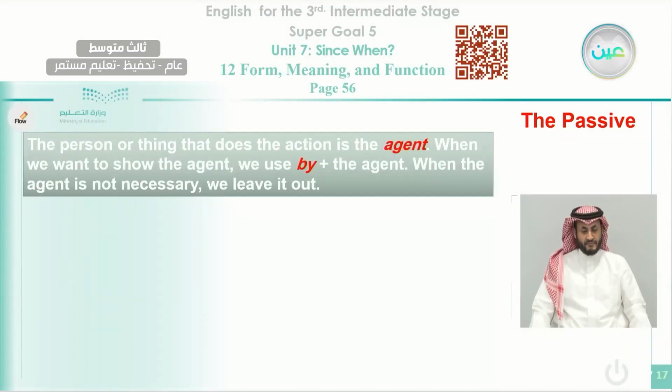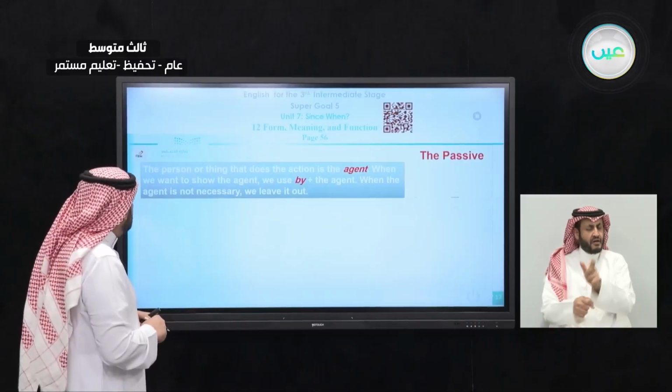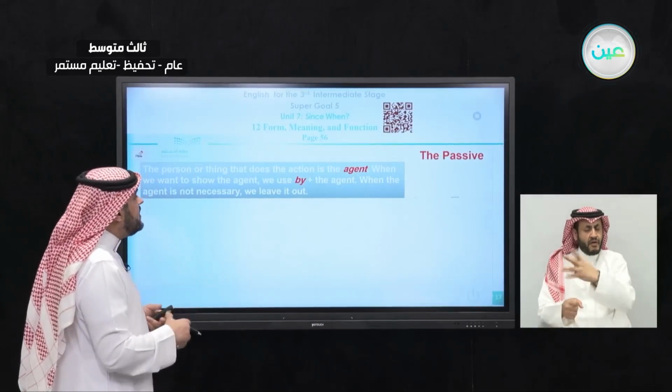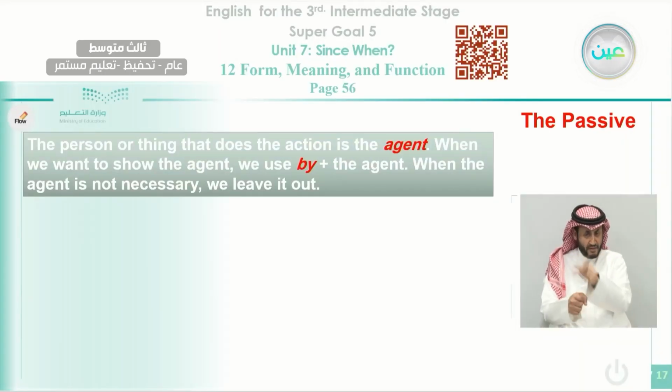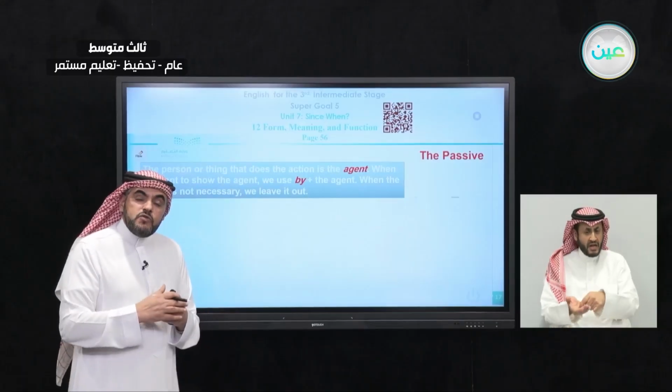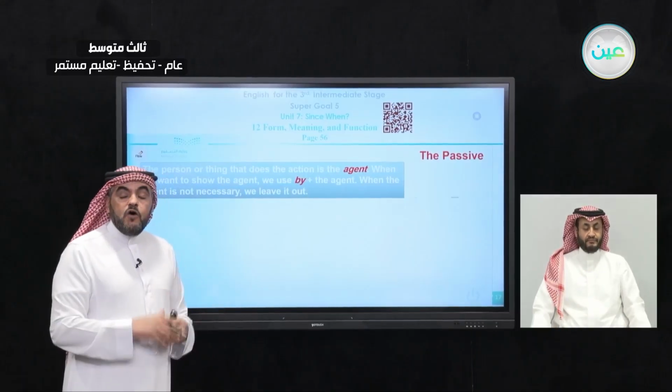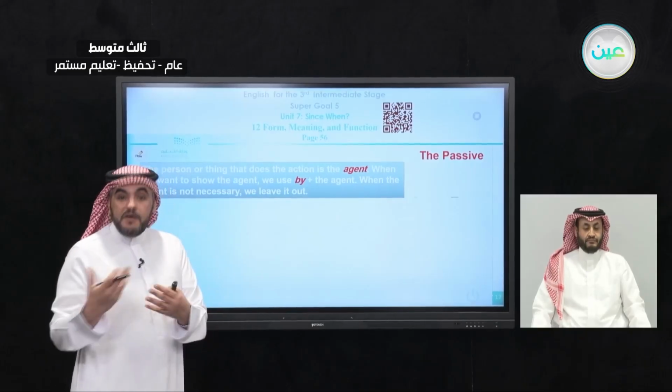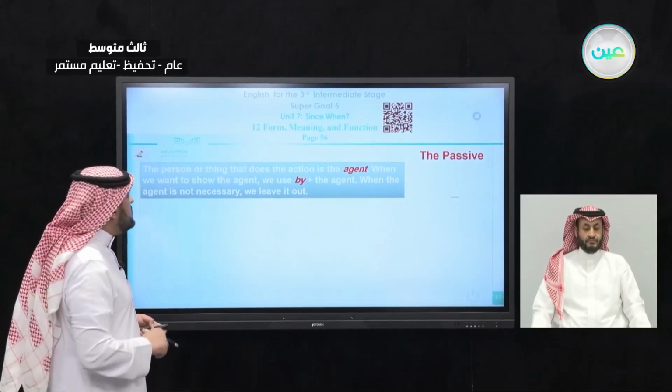Okay, it is very important, as we said, about the agent, when to use the agent, use by, or when not to use it. Let's read here. The person or thing that does the action is the agent, as we said. When we want to show the agent, when we want to know who did the action or it was done by whom, we can mention the agent. We use by plus the agent. When the agent is not necessary, we leave it out. When we don't want to know who did the action or who this action has been done by, we omit it. Okay, we'll see some more examples.